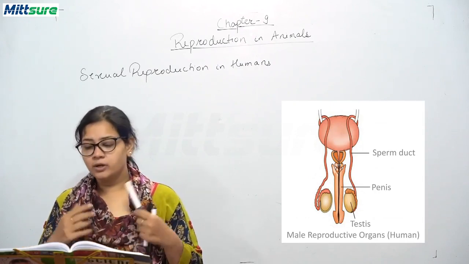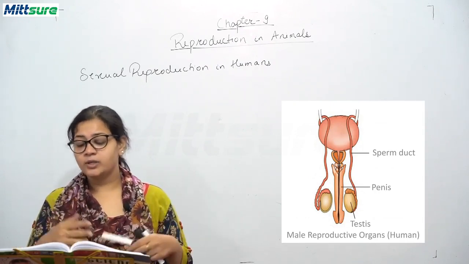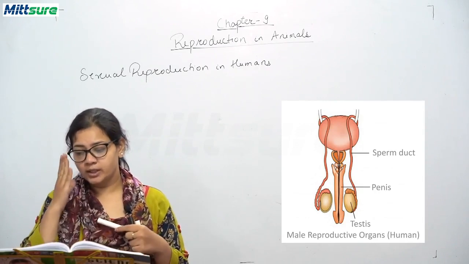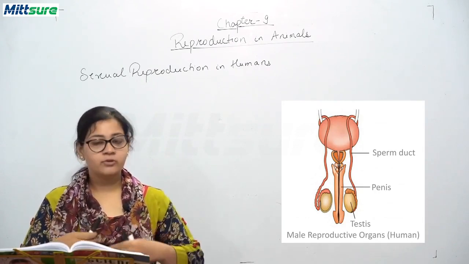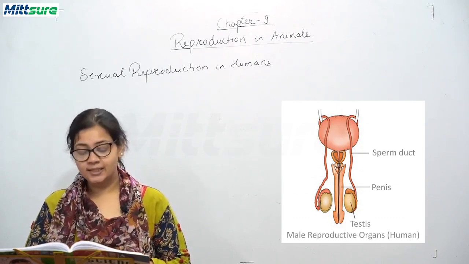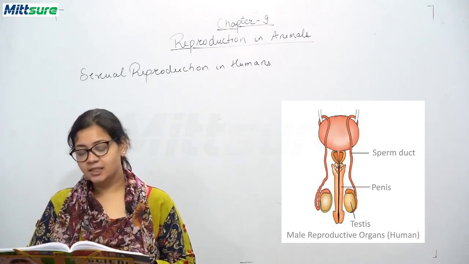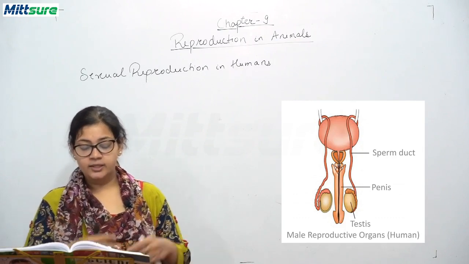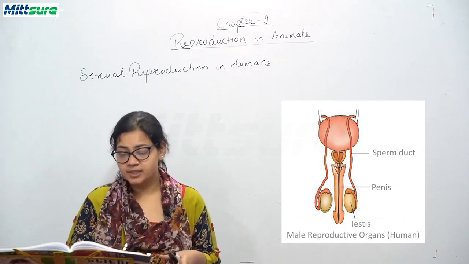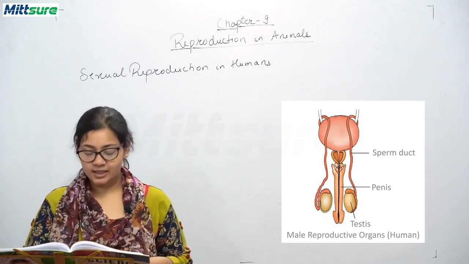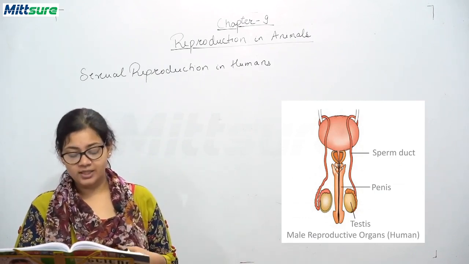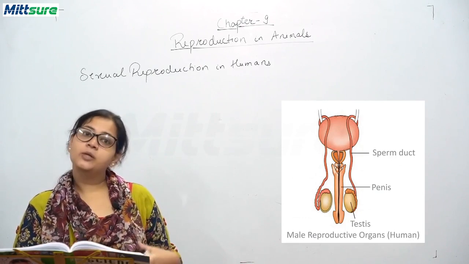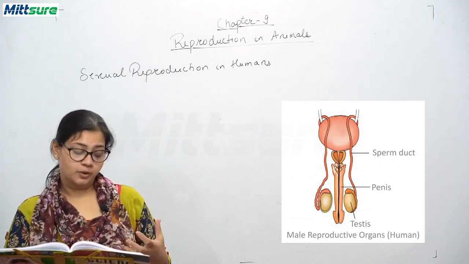Students, you can see an image given in your book regarding the male reproductive organs, and it has three parts. It has a pair of testes, and the singular for testes is testis. These testes are present in the scrotal sac, and they produce male gametes or sperms.